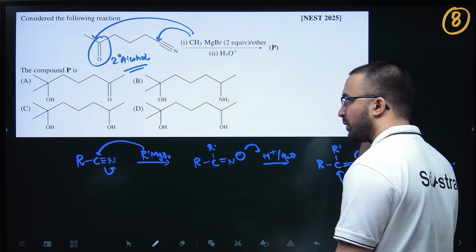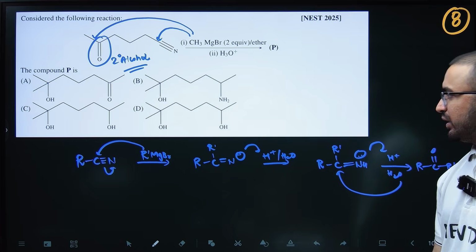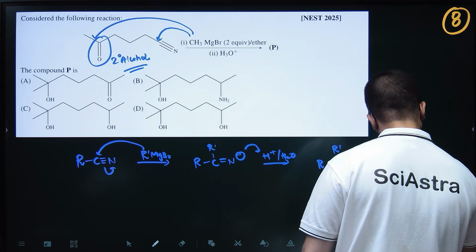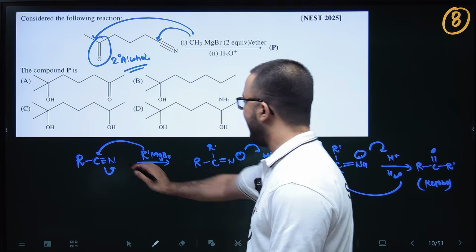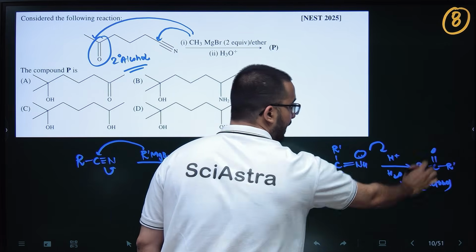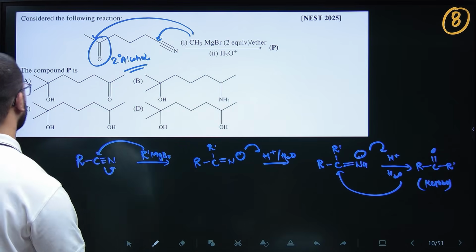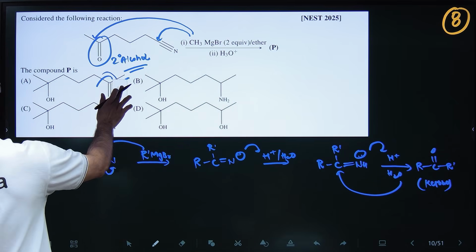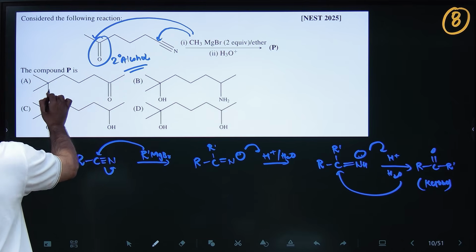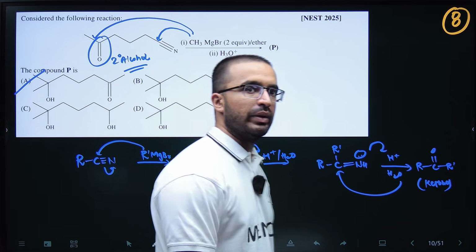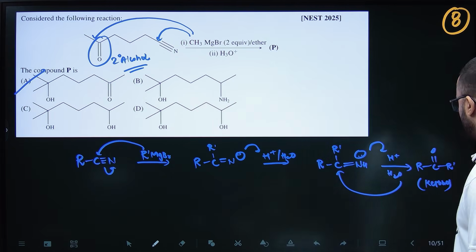R dash. Okay, so basically it will convert it into ketone. So this N triple bond is replaced by R and double bond O, right? So basically this CH3 and ketone. Okay, and obviously CH3 and OH. So basically this is 2-degree alcohol, this is ketone. So A is your right answer.